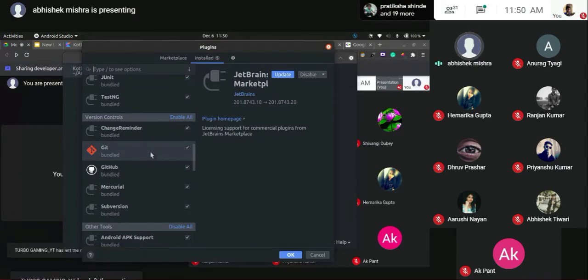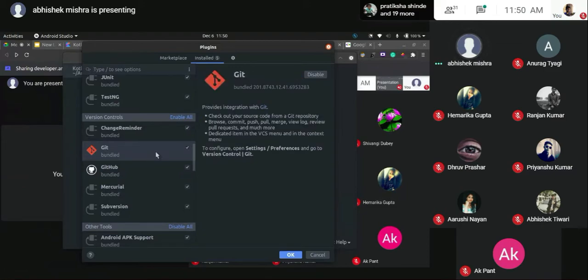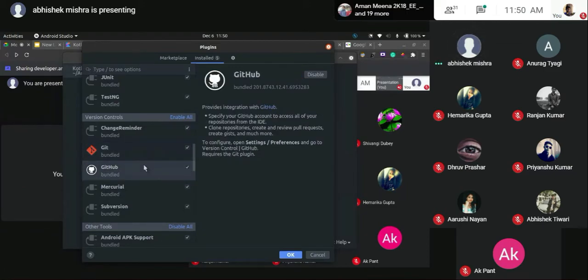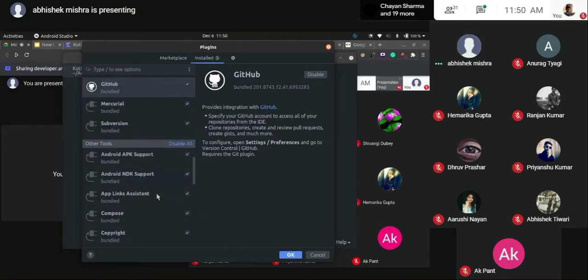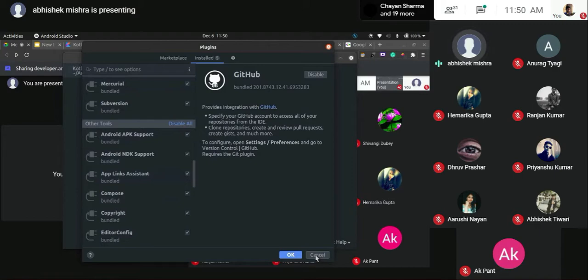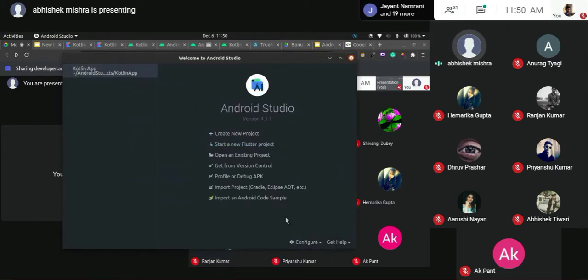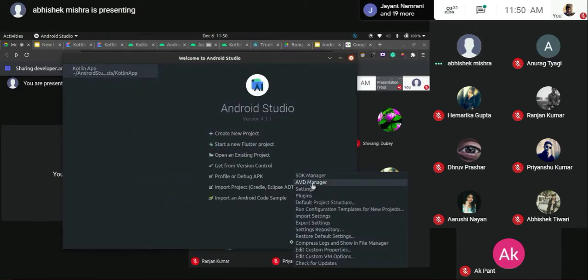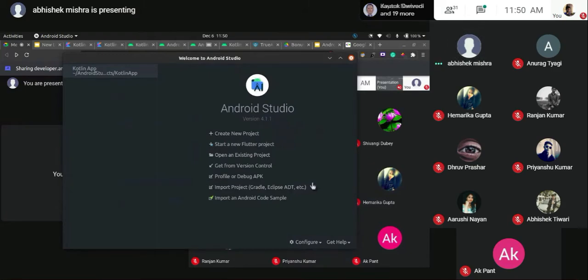Now, some of you might be aware of Git and GitHub, some of you might not be aware. But that's not a problem. You have version control systems that are available in the market right now, and they basically allow you to write code along with your friends in the same application. GitHub is the visual representation, and Git is how you actually do it. Okay, so after installing the plugin for Kotlin, the next step goes as you need to head over to configure.